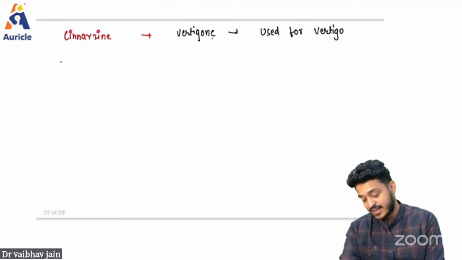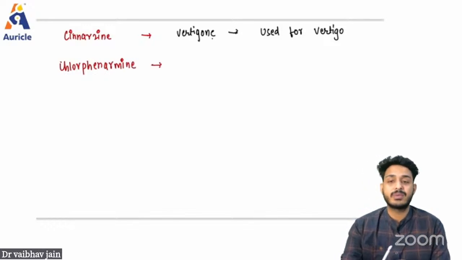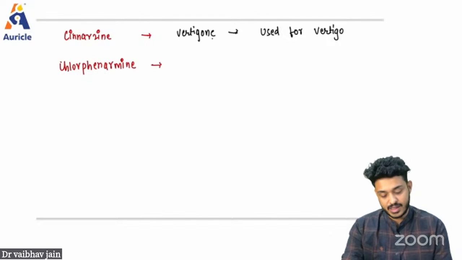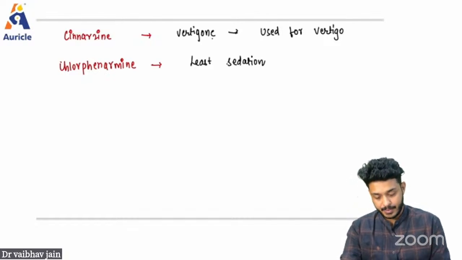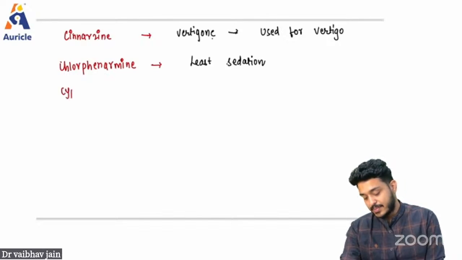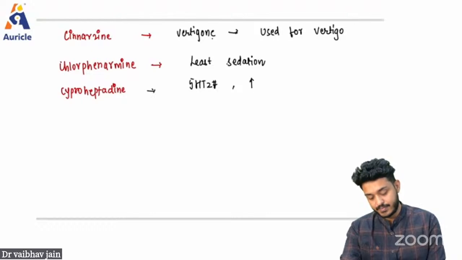We have other drugs like chlorpheniramine. This is what you also find in anti-cold preparations. Chlorpheniramine maleate. Remember, this causes the least sedation. We have other drugs like cyproheptadine. This cyproheptadine blocks your 5-HT2, and this is also going to increase your appetite.